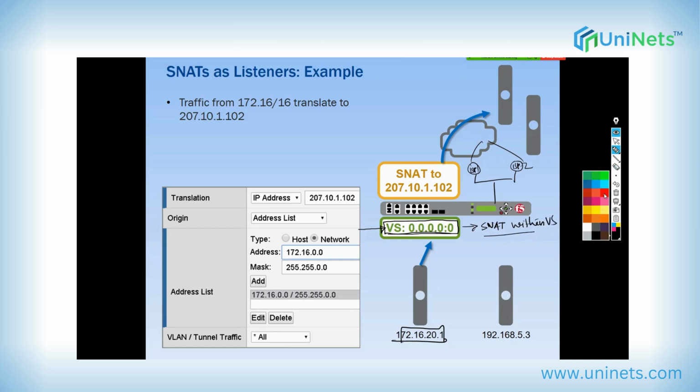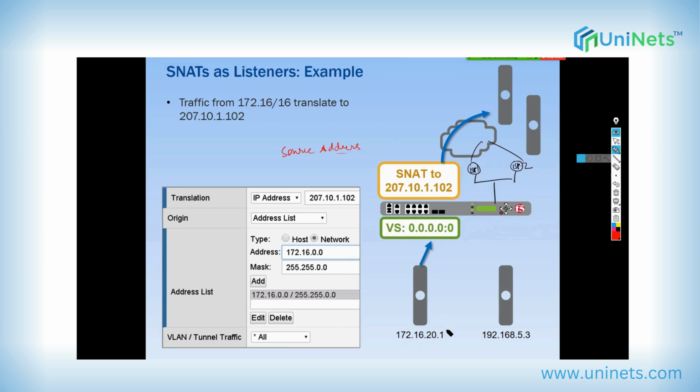You understand, right? SNAT within virtual server, which we have seen yesterday. We go in the virtual server, enable source address translation, and we can configure automap, or we can configure SNAT pool, right? If that is enabled on this virtual server, SNAT is also done based on this virtual server. But in this case, let's consider it is not done. So routing of this traffic would be done based on this virtual server,